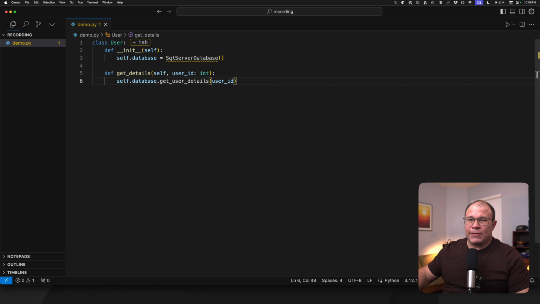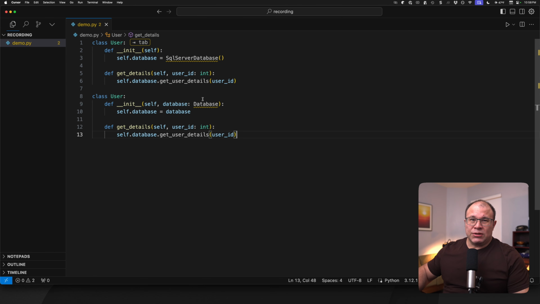But let's look at another example, taking this code and applying the dependency injection pattern to it. So this is the same class. It's called user. It has a constructor, has a getDetails function or method because it's a class.